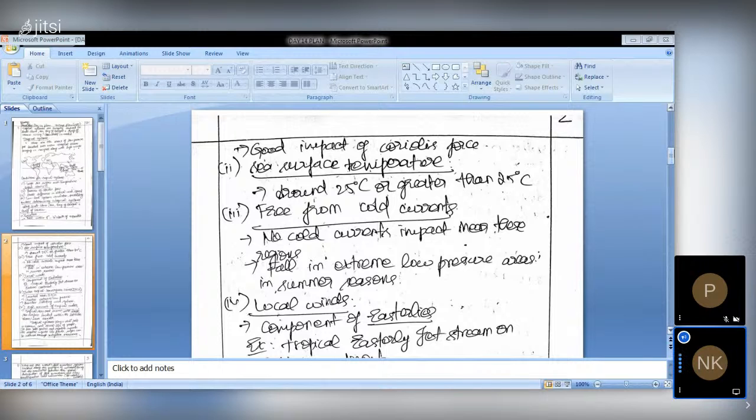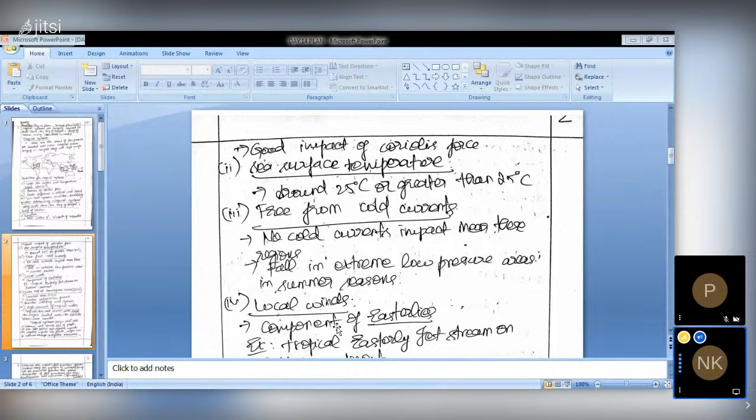That's why the moisture laden warm currents which are coming from the land towards the water body areas, tropical oceans and seas, while crossing the Gulf of Mexico, Bay of Bengal or South China Sea, will carry the moisture. So the moisture laden winds will give rainfall to the windward side of the regions. So they are free from the cold currents.